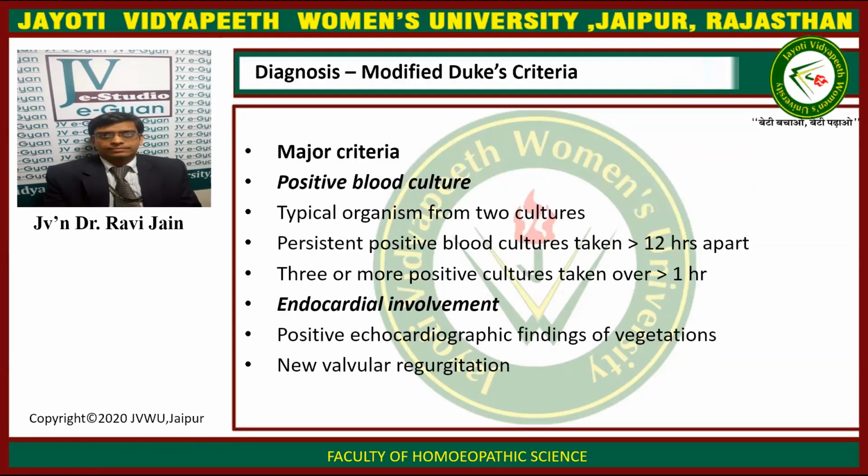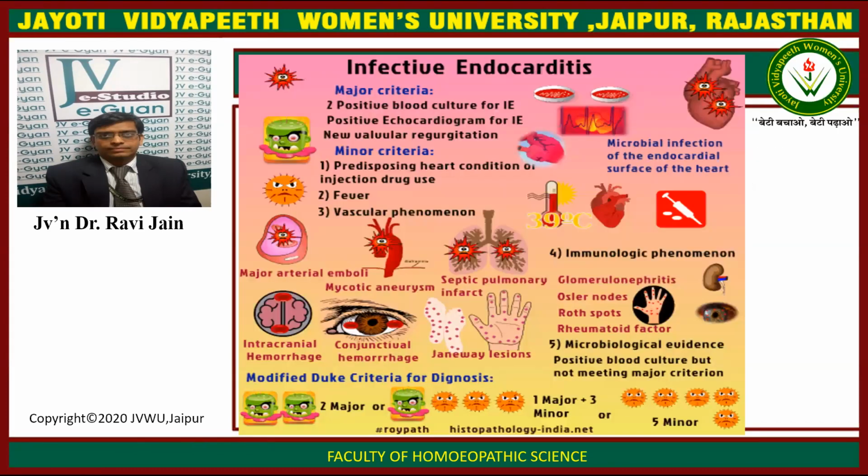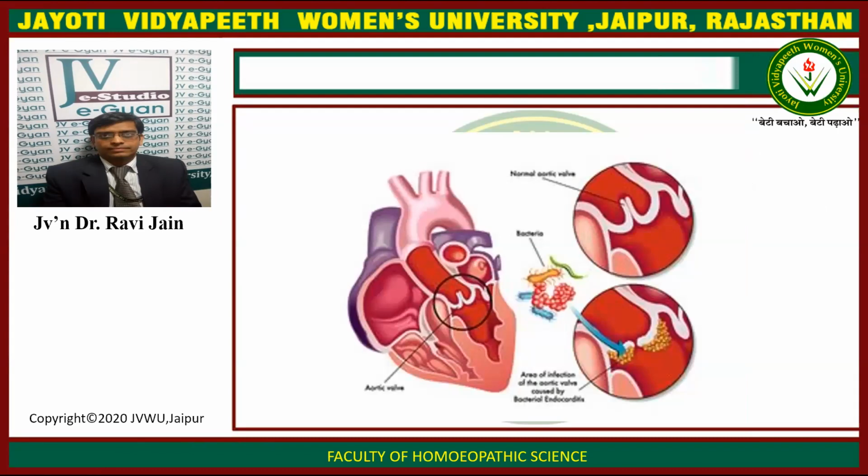There are many criteria. So you can see this figure now. You can see the damage. This is basically bacterial endocarditis. It occurs at the valves, the area of infection, at the aortic valve that is covered by bacterial endocarditis. So here you can see the bacteria growing on the valves. This is the normal aortic valve, and due to the growth of the bacteria, the shape of the aortic valve changes, and also its functioning. Due to the bacterial infection there is inflammation and the shape of the valve changes.